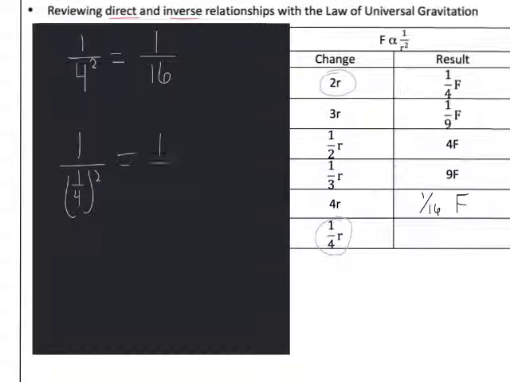This is going to give me a 1 on the top, and then in the denominator I've got 1 divided by 16. So hopefully you know that you should multiply by the reciprocal on the top and bottom to get rid of that double fraction, and this would give me an answer of my force being 16 times the original value.